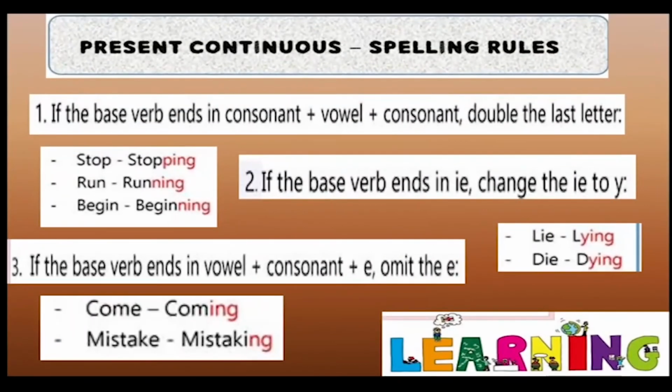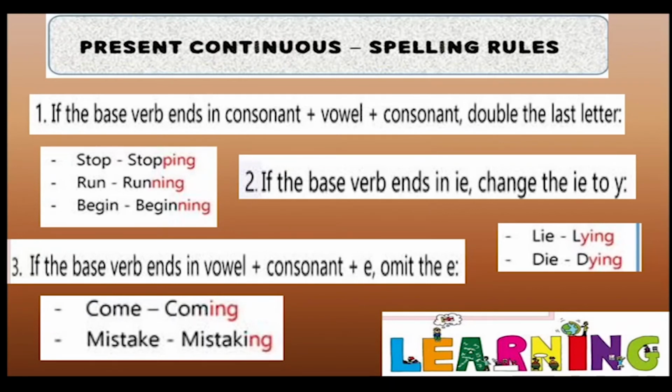Now children, we also have to follow the spelling rules, because if we make a mistake in the spelling, then the entire structure would go wrong. The first rule, if the base verb ends in consonant plus vowel plus consonant, double the last letter. For example, in stop, the last three letters are TOP, which is consonant plus vowel plus consonant. Therefore, P doubles when added to ing. It becomes stopping. Similarly, run, running. Begin, beginning.